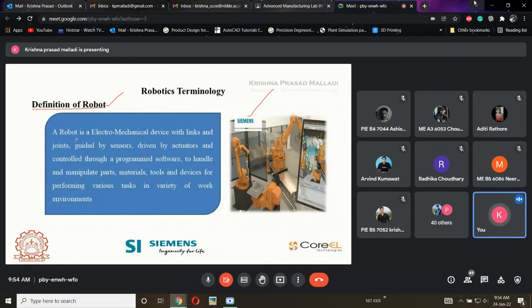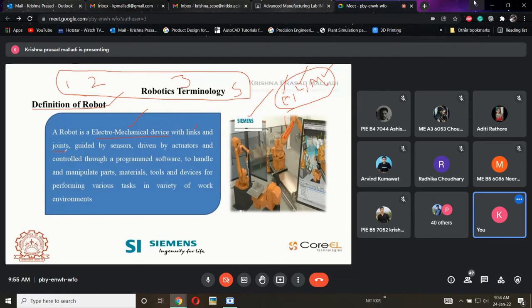According to Siemens, a robot is an electromechanical device, which we have discussed, with links and joints. Like I already told you, see, this is an arm. There are 3 terms: we can call it an arm, a link, or a manipulator. Anything is correct in this terminology. Some will call them arms, some links, some manipulators, but all these things are the same. An electromechanical device with links means n number of arms. Some robots have 5 different arms, some have only 3 arms, some only 2 manipulators, some only 1 link. All these are nothing but the links, the arms of a robot.